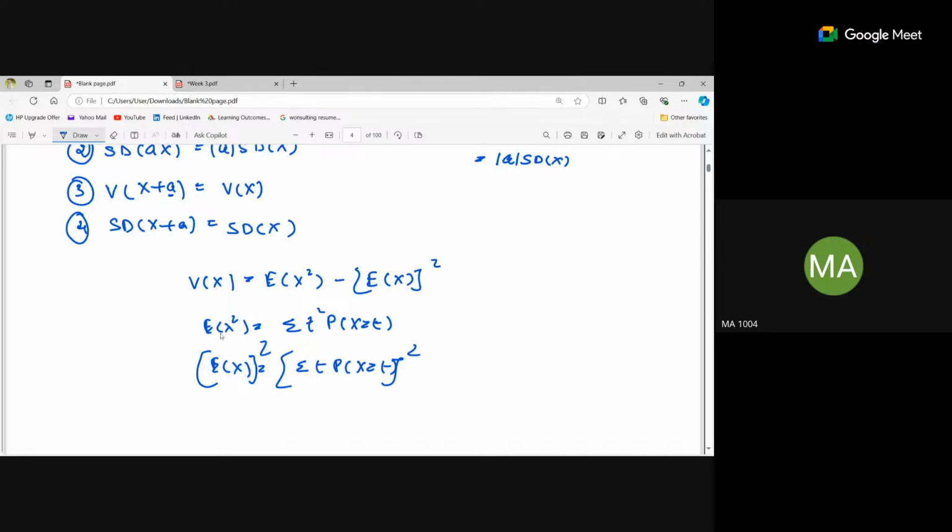Right. So here the expectation of x square is denoted as the second moment, and expectation of x is called the first moment, and variance of x is called the second central moment. These are some of the terms that they use. Just have to remember that. That's it. Expectation of x square is denoted as the second moment, expectation of x is called the first moment, and variance of x is known as the second central moment.